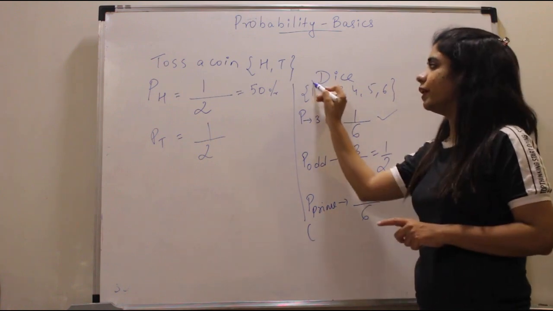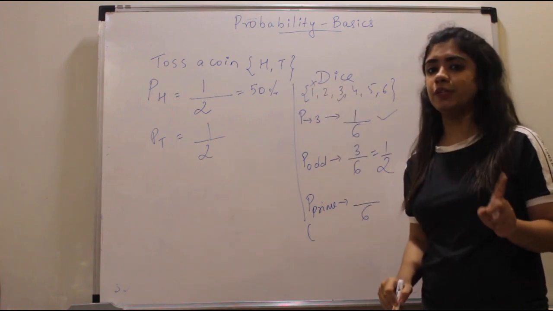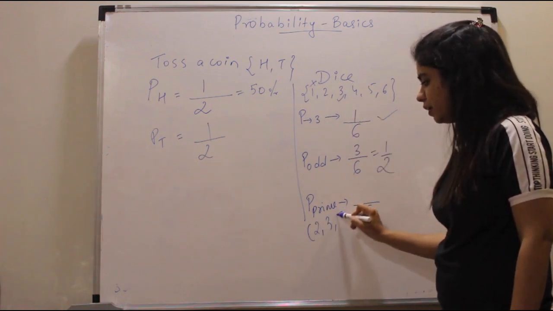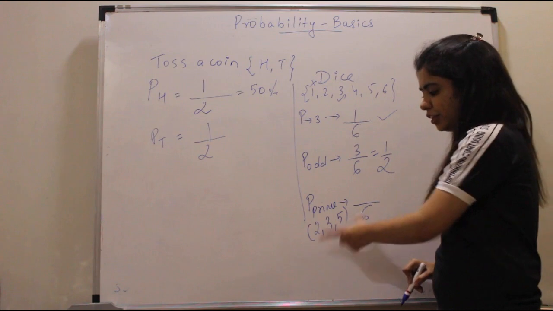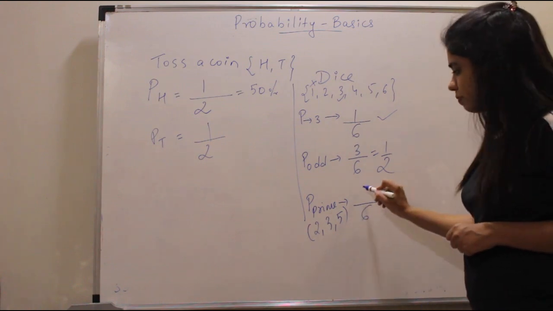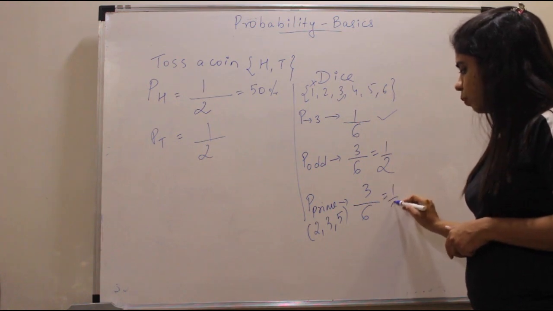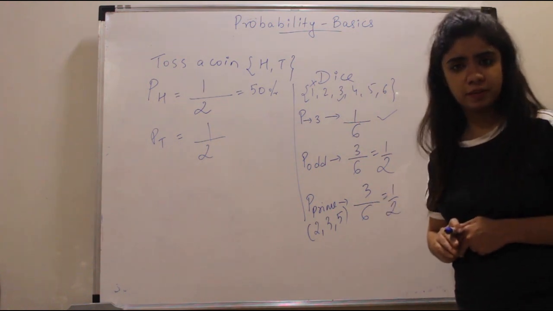Please understand, 1 is neither prime nor composite. Don't consider 1. You can have 2, you can have 3, you can have 5. There are 3 options for prime numbers. So this will become 3 upon 6. 3 upon 6 again becomes 1 by 2. So that becomes your answer.